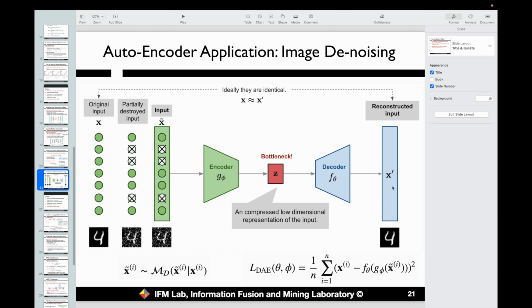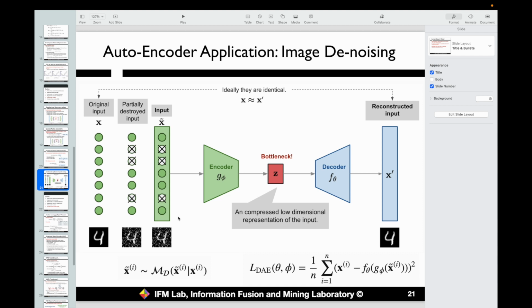Originally, we need to minimize the difference between this output and the input. However, for the denoising task, we need to ensure the reconstruction output is as similar to the clean input as possible. So we make some changes to minimize the difference between the ground truth and these reconstructions based on noisy inputs. So you can see that by making some minor changes to the autoencoder model, we can apply the model to many tasks, and also guarantee many properties of its outputs. You can also try this model by yourself after class if you are interested, and do some corruptions and image denoising as well.